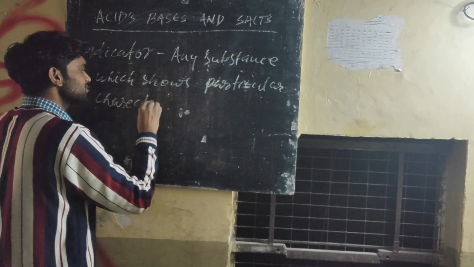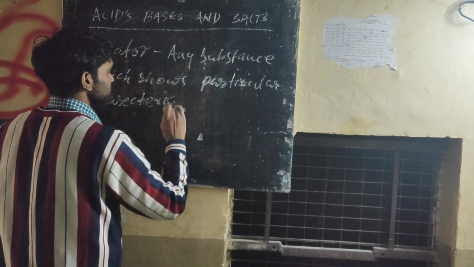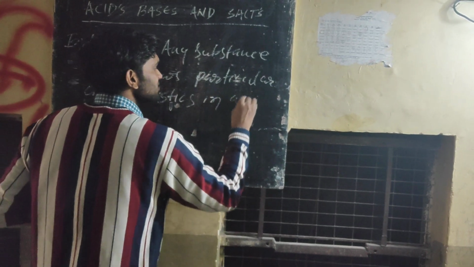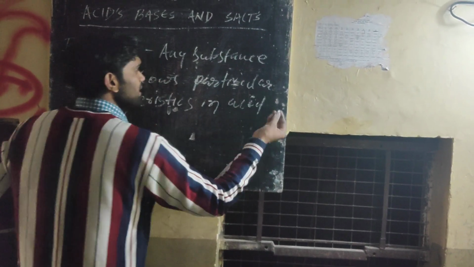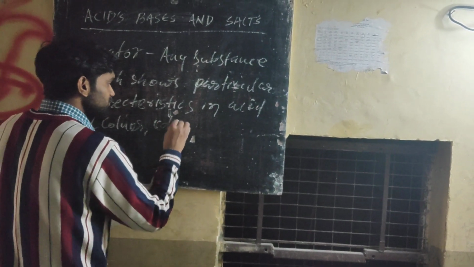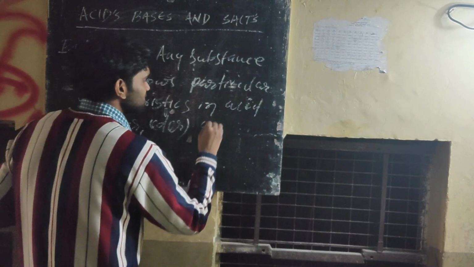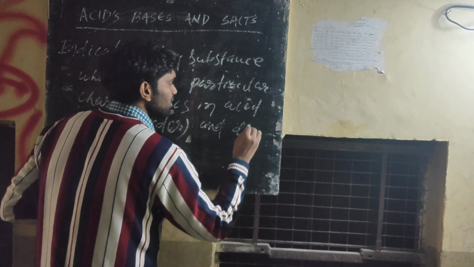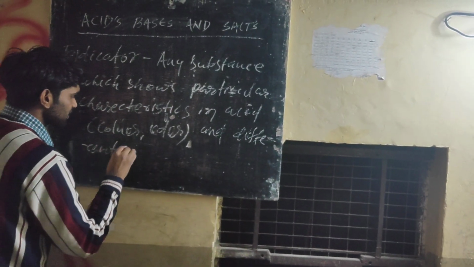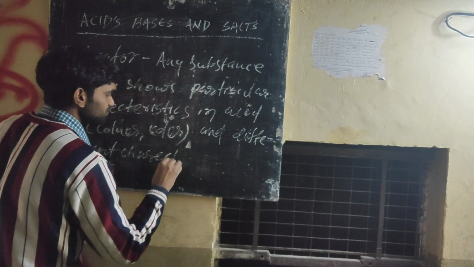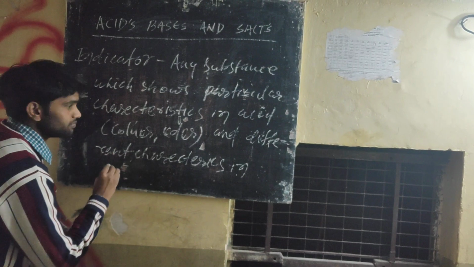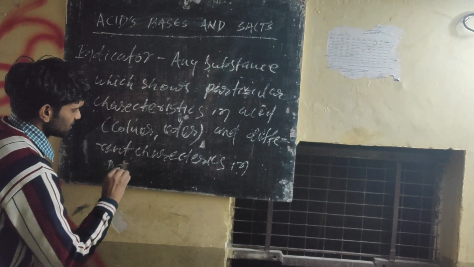Particular characteristics in acids, that may be color or odor, and some different characteristics in bases.